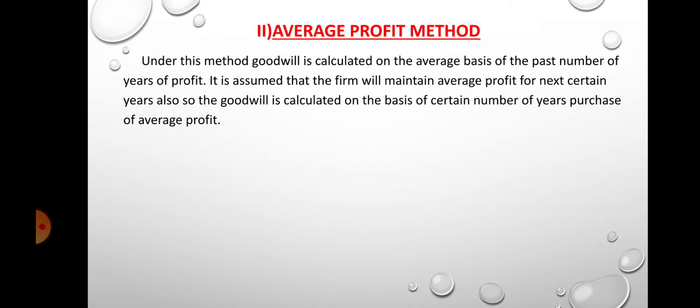Average profit method. Under this method, goodwill is calculated on the average basis of the past number of years of profit. It is assumed that the firm will maintain the average profit for the next certain years also. So the goodwill is calculated on the basis of a certain number of years' purchase of average profit.